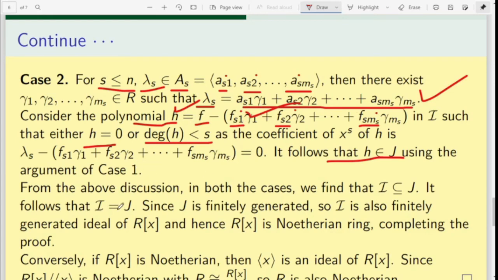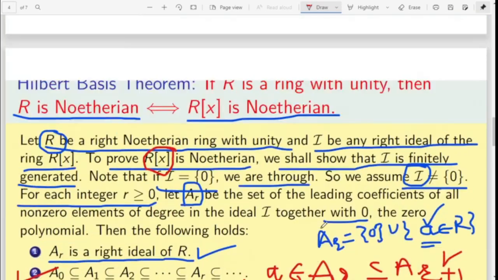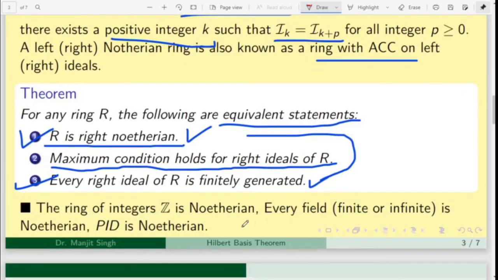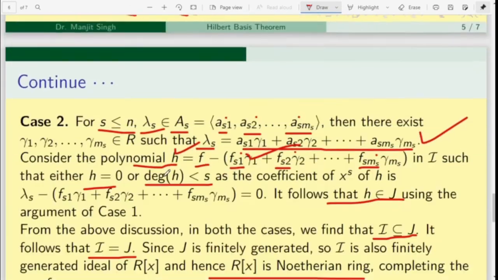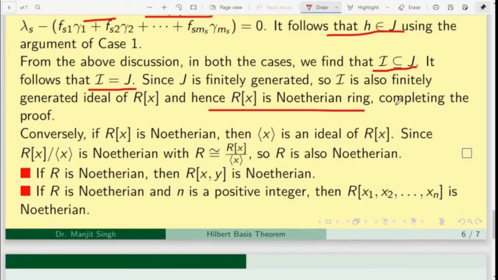So in both situations we have proved that every F belonging to I is in J, and therefore I is equal to J, and since J is finitely generated, I is also finitely generated. Hence by the condition we have studied, that every ideal of R[x] is finitely generated, R[x] is Noetherian. So we have proved that R[x] is Noetherian.